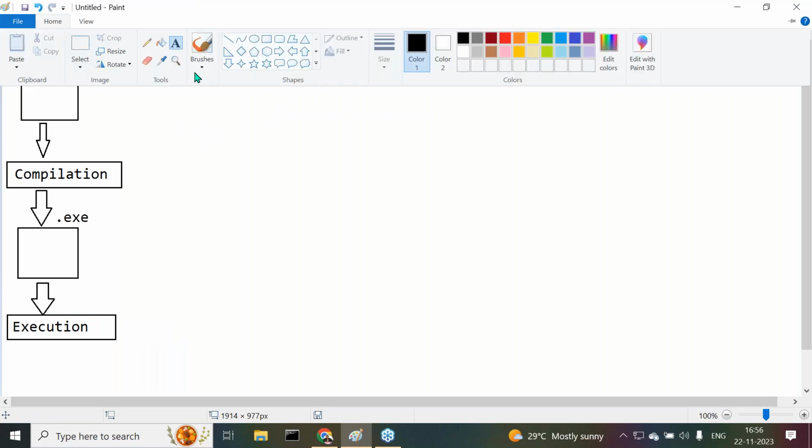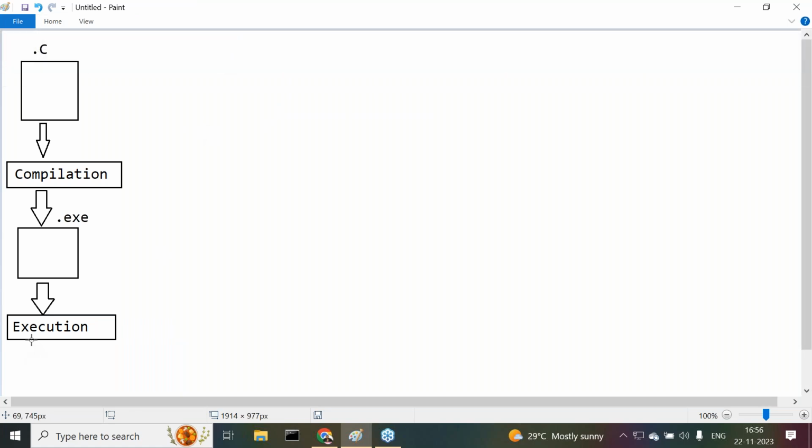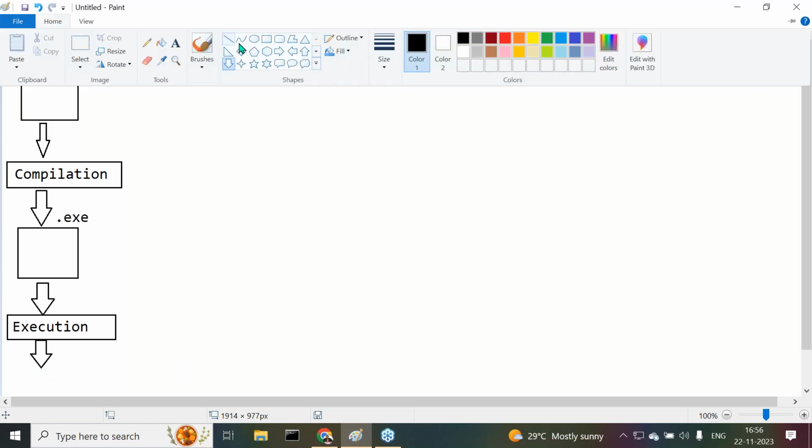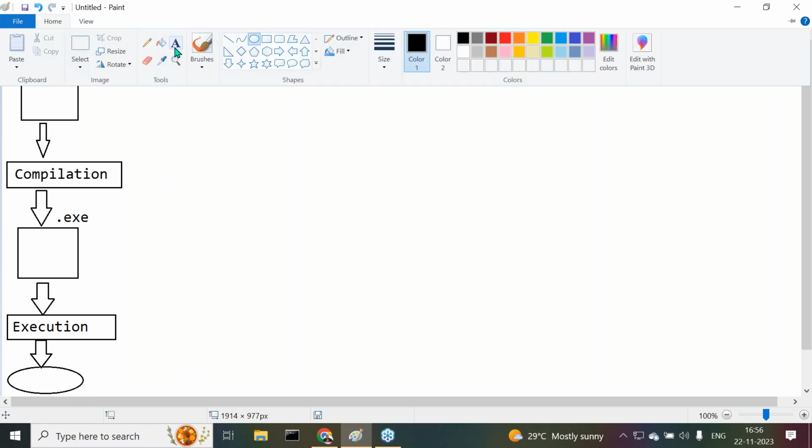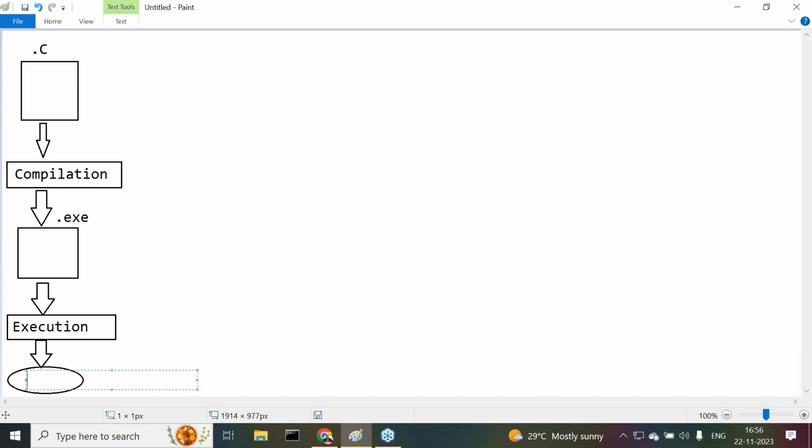Execution. When we execute the program, there we are able to get the output directly. That's it.